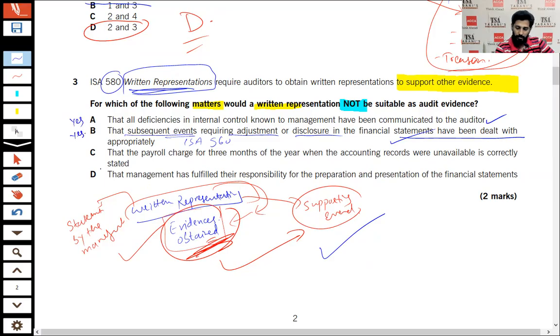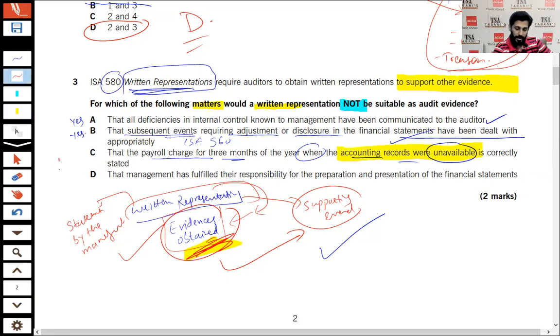Number 3, the payroll charge. See, payroll expenses are already charged in the income statement for 3 months when the accounting records are not available. That means accounting records are unavailable. For example, I have in my hand the income statement and the payroll expenses are charged, but the accounting records are not available. When the evidences are not available, how can you obtain the written representation? You will be in a danger zone if you accept the written representation on that.